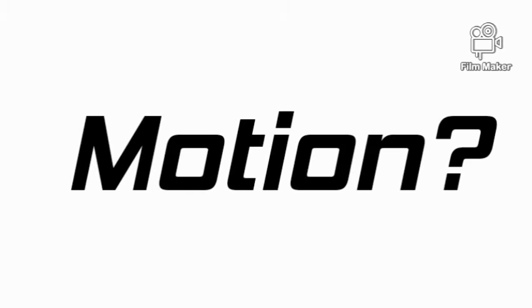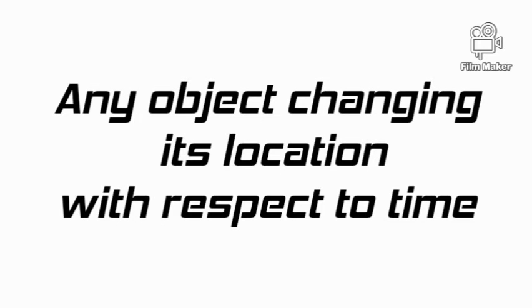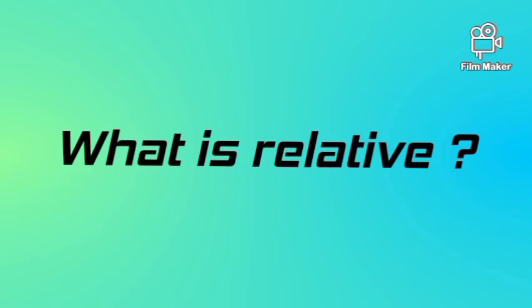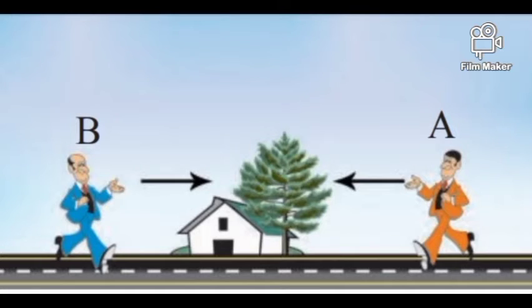So today I'm going to explain you the concept of motion. So let's begin. And before going deep into these concepts, let us first understand what is meant by motion. The definition of motion is any object changing its location with respect to time is called motion of that object.